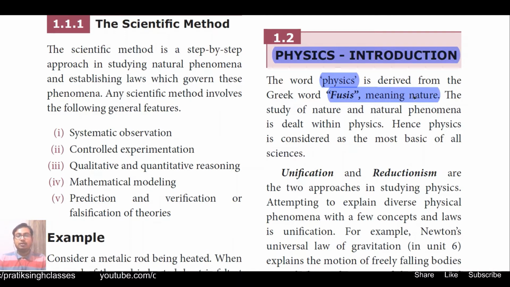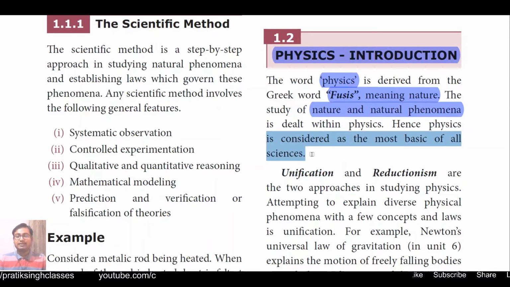That means the law which governs nature is called physics. In physics we study only about nature and its laws. It deals with nature and natural phenomena. Hence physics is considered the most basic of all sciences. Means whatever branch of science you read or study, everywhere you need the help of physics.